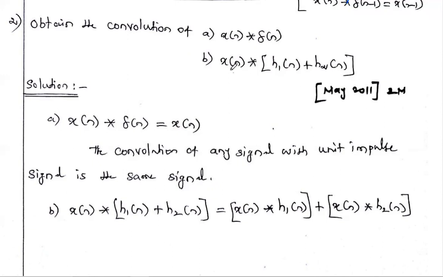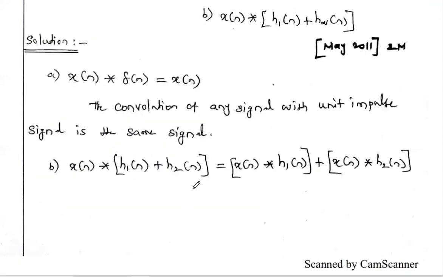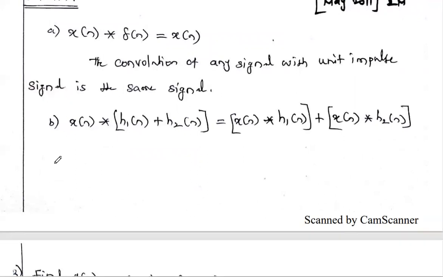And the second problem: x of n convolved with h1 of n plus h2 of n. This is the distributive property. According to the distributive property, we expand it as x of n convolved with h1 of n plus x of n convolved with h2 of n. x of n convolved with h1 of n can be written as y1 of n, the input convolved with the impulse response gives the output of the first system.